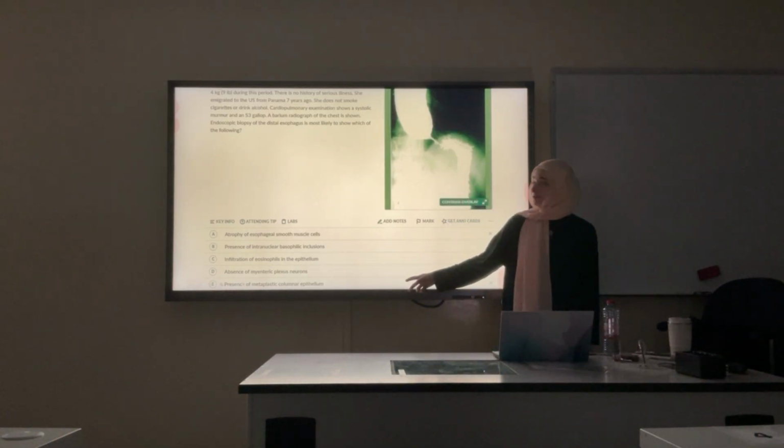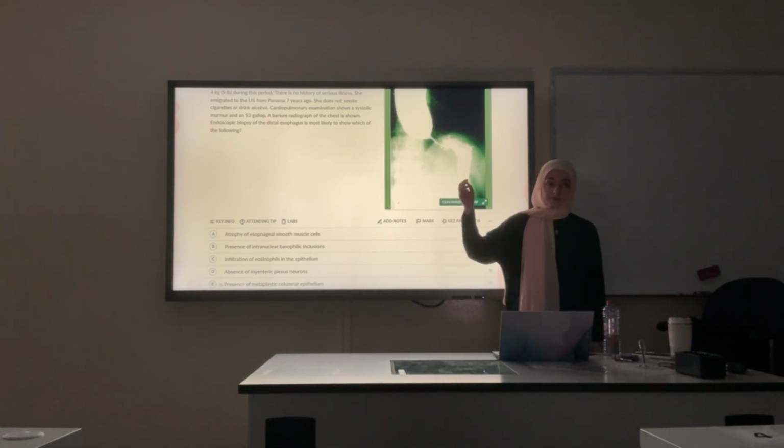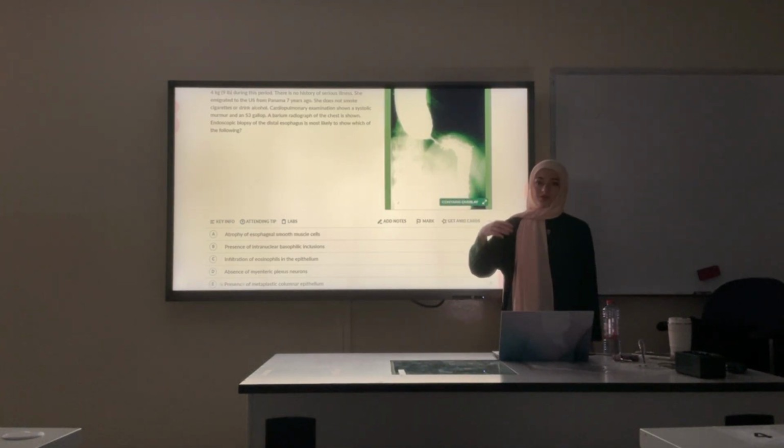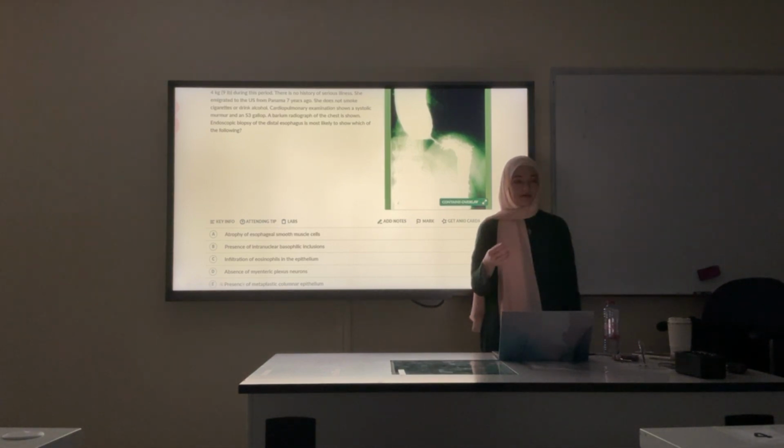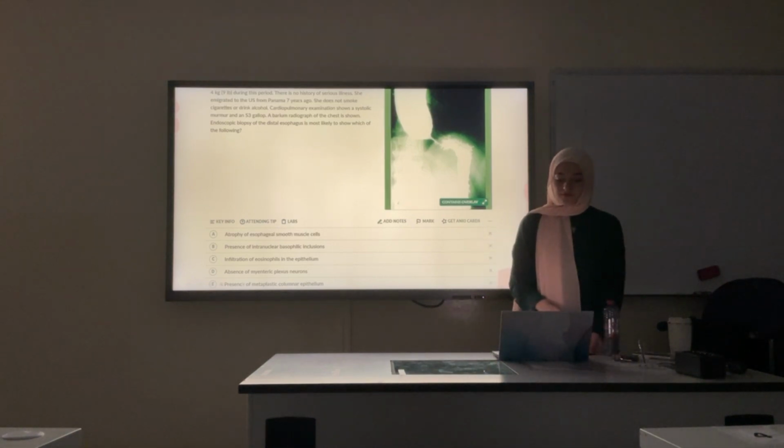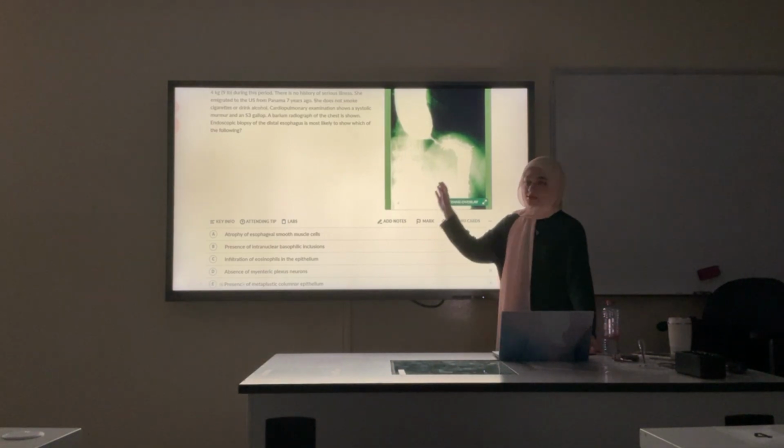Yes, it's D because in achalasia, the myenteric plexus would lack the neurons that are responsible to release VIP and nitric oxide. These ones cause a relaxation. Okay.